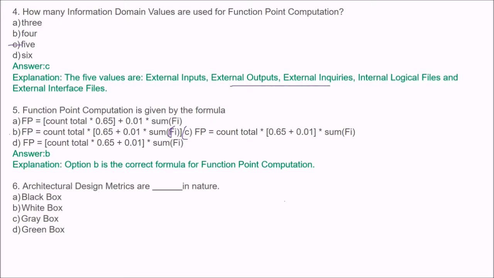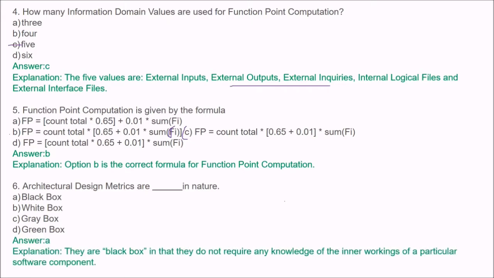So next, architectural design metrics are dash in nature. Architectural design metrics are what in nature? They are black box. So they are black box in that they do not require any knowledge of the inner working of a particular software component. You don't require the internal detail.